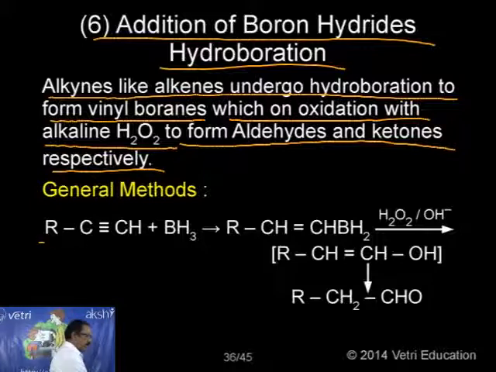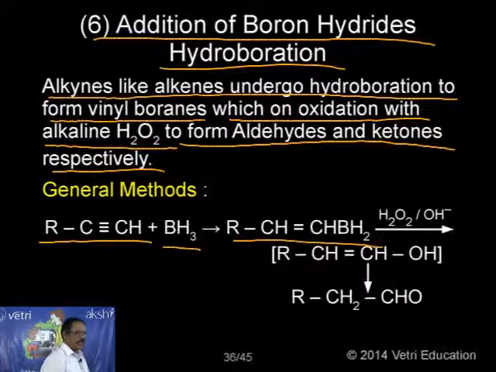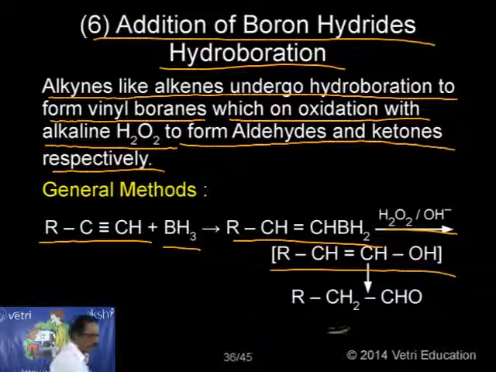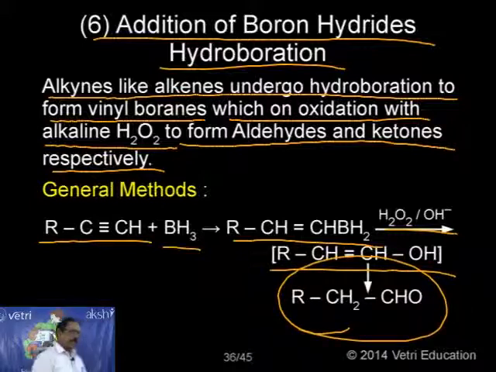The general method is RC triple bond CH. When you add BH3, we get this intermediate, RCH double bond CH BH2. Then, in presence of alkaline H2O2, we get this product correspondingly. It is rearranged to give the corresponding RCH2CHO.